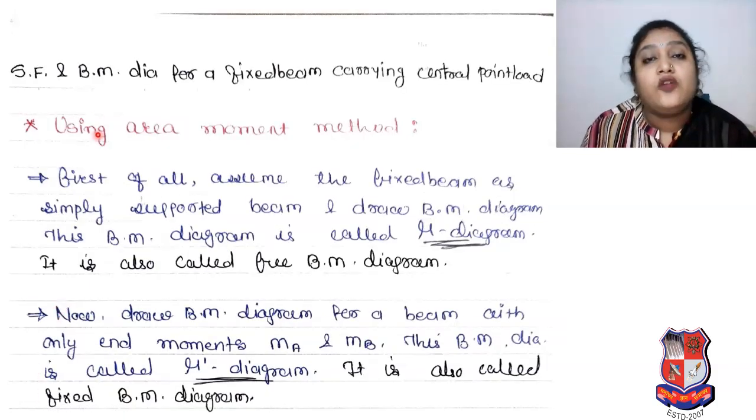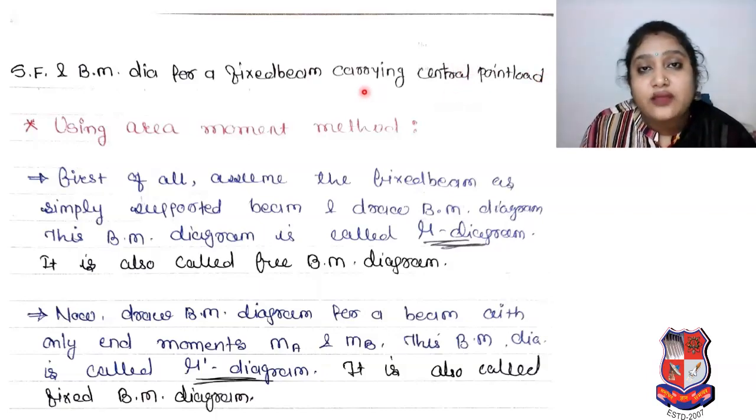So now, first we will discuss shear force and bending moment diagram for a fixed beam carrying central point load. So I always tell you that we have to read the statement properly. Shear force and bending moment for fixed beam carrying central point load. So means we have one beam, it is a fixed beam and there will be one central point load.